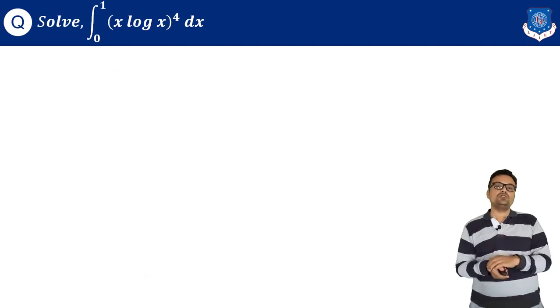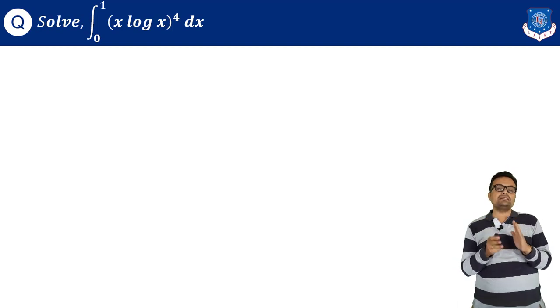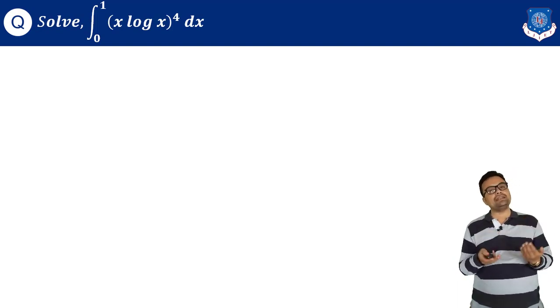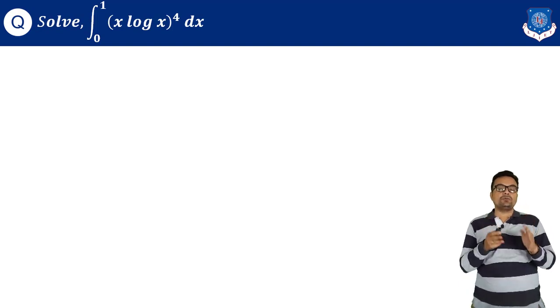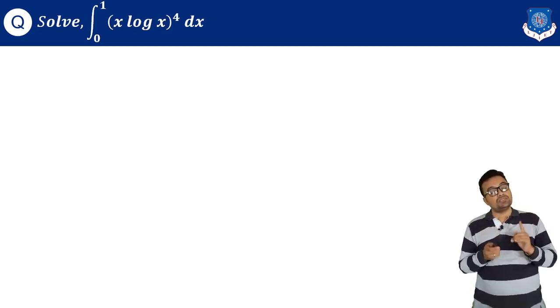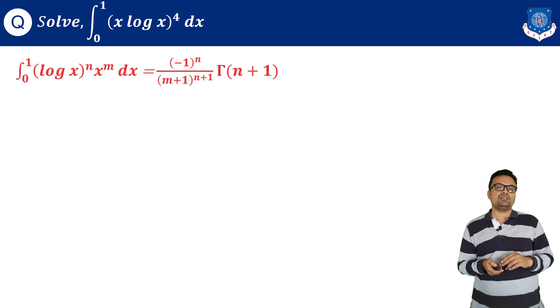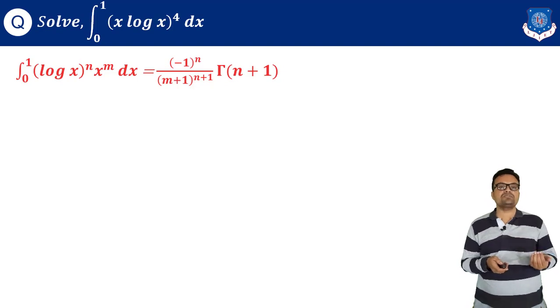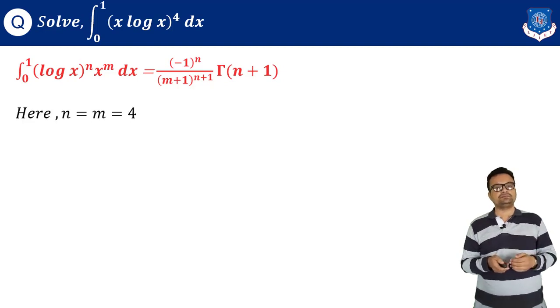One more example, the integral from 0 to 1 of x log x raised to 4 dx. These are all integrals which cannot be solved directly by analytical methods which you know up to 12th standard. For that you need gamma and beta functions. So this is the property: the integral of log x raised to n times x raised to m dx is minus 1 raised to n upon m plus 1 whole raised to n plus 1, times gamma of n plus 1.